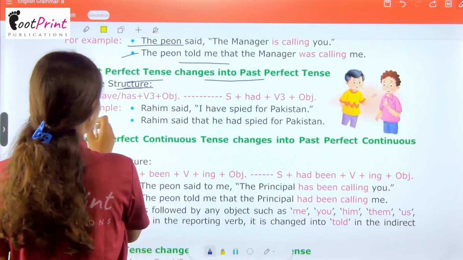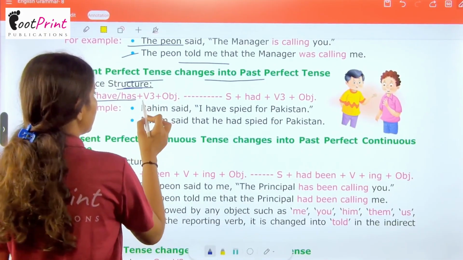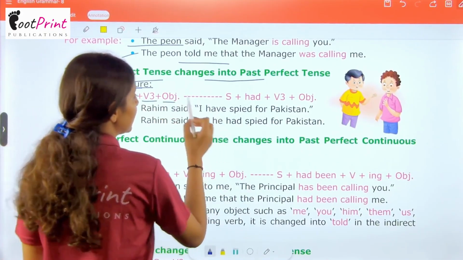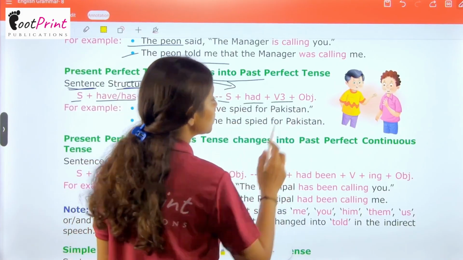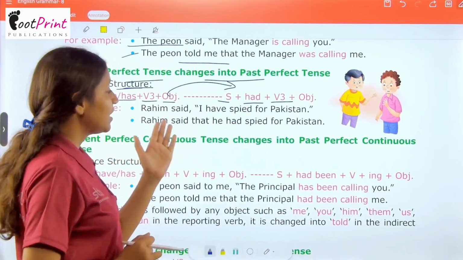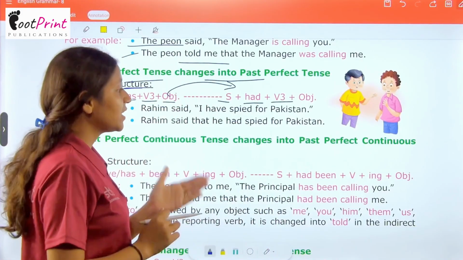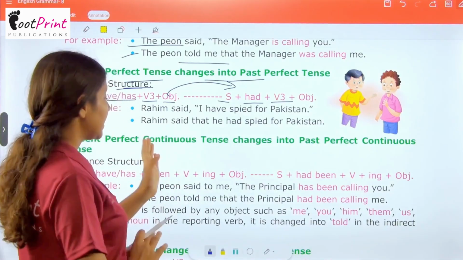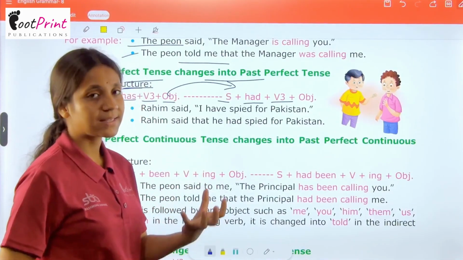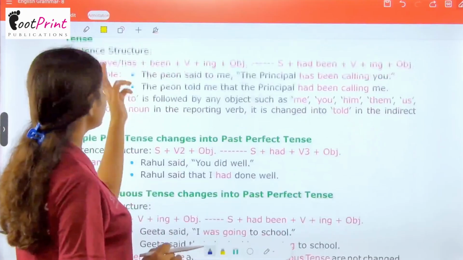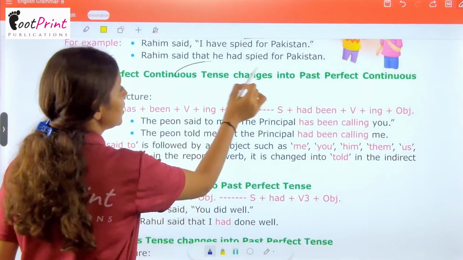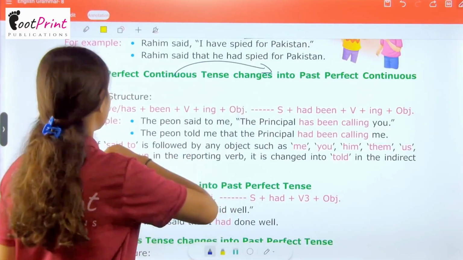Sentence structure: subject plus have/has plus verb third form plus object will convert into subject plus had plus verb third form plus object. Rahim said, "I have spied for Pakistan." Rahim said that he had spied for Pakistan. Now present perfect continuous tense will change into past perfect continuous tense.